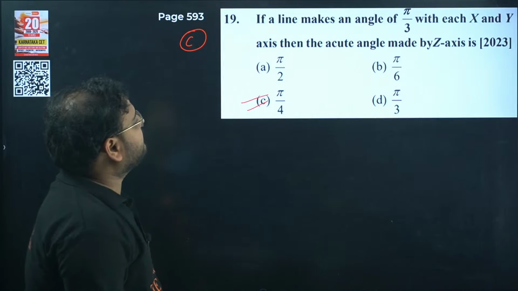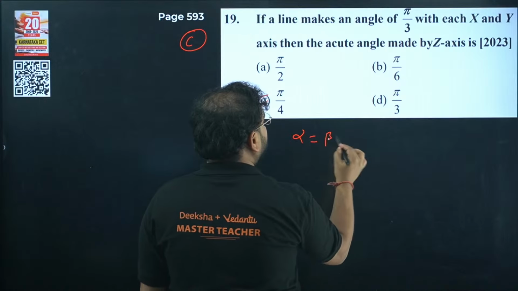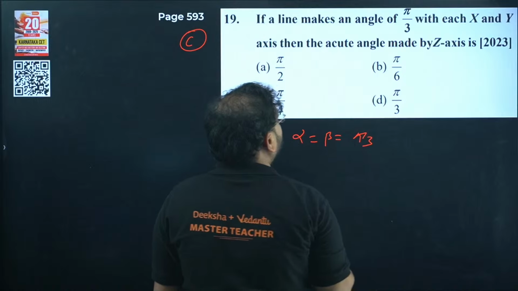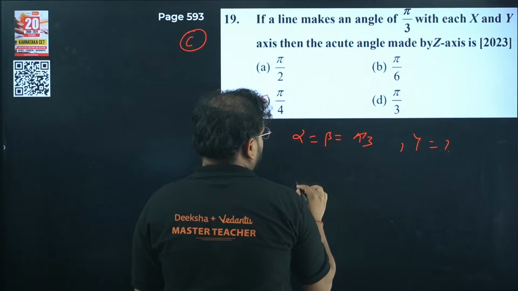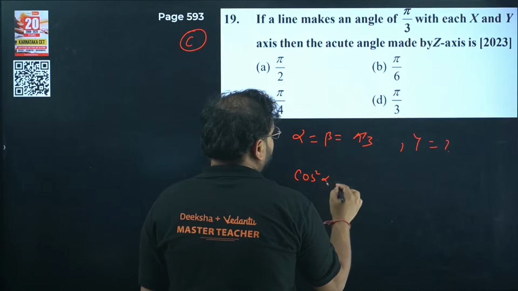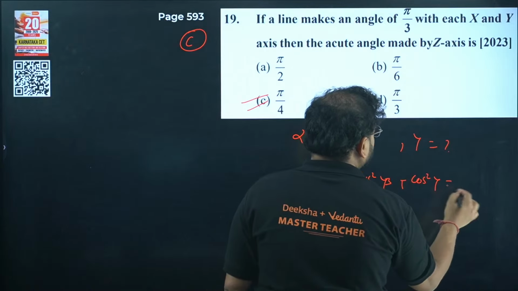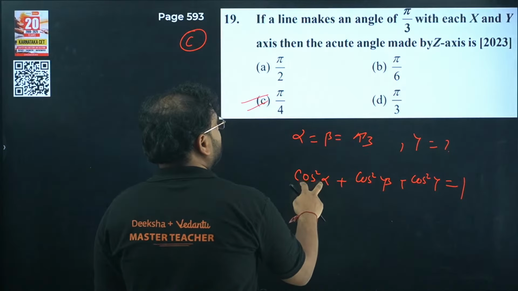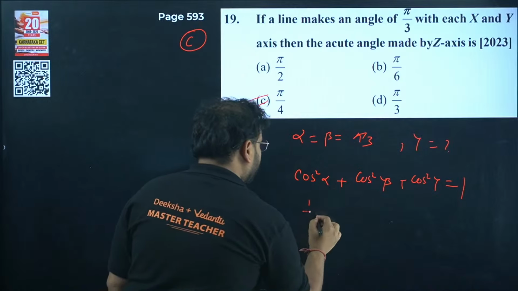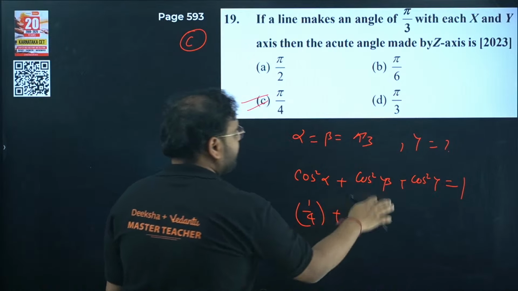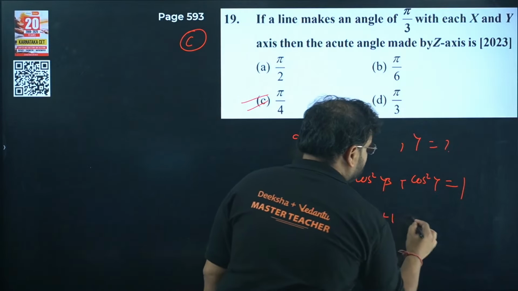If a line makes an angle pi by 3 with the x and y axis, it means alpha is equal to beta, and equal to pi by 3. They're asking us the value of gamma. So cos square alpha plus cos square beta plus cos square gamma is going to be 1. Here cos square pi by 3: cos pi by 3 is 1 by 2, so it becomes 1 by 4. Cos square beta, same thing, 1 by 4.